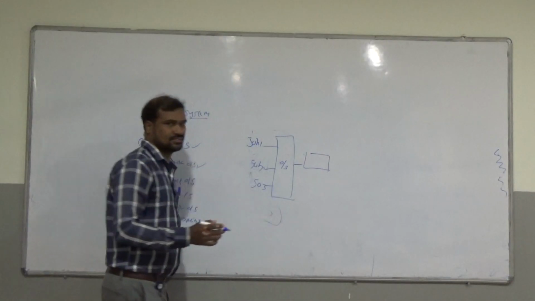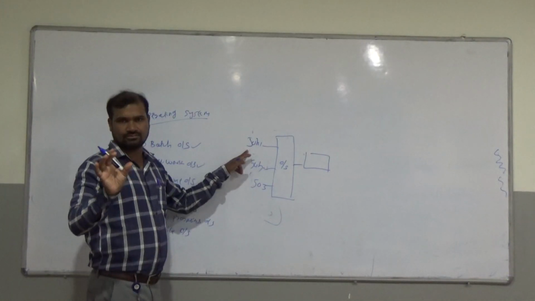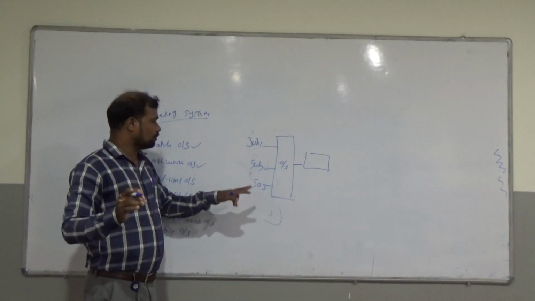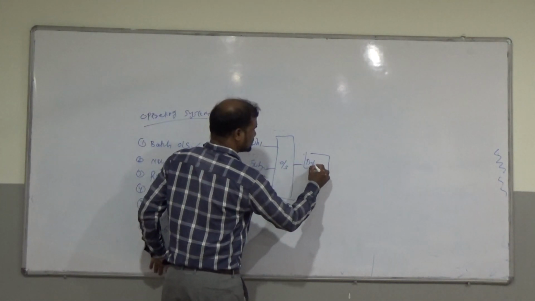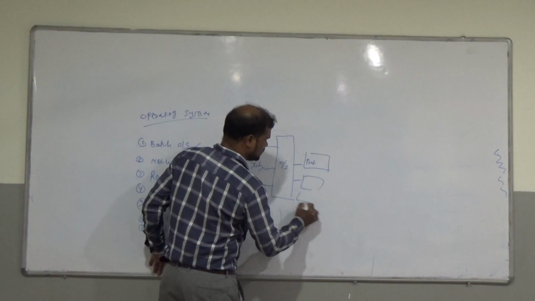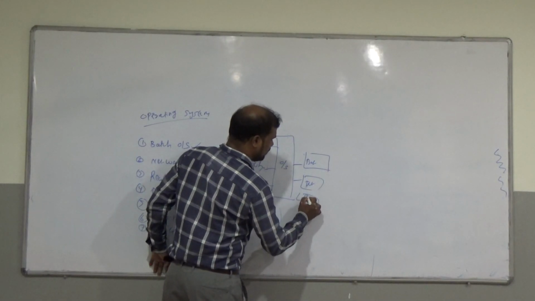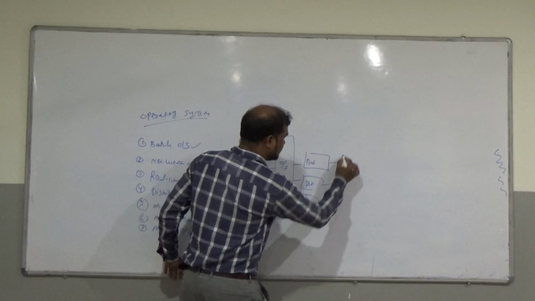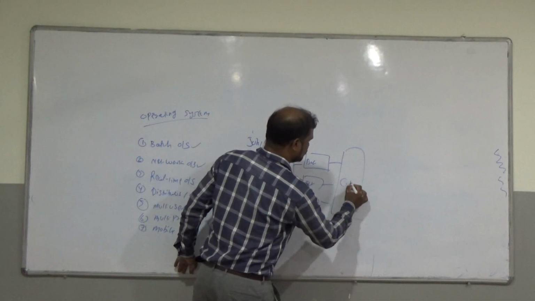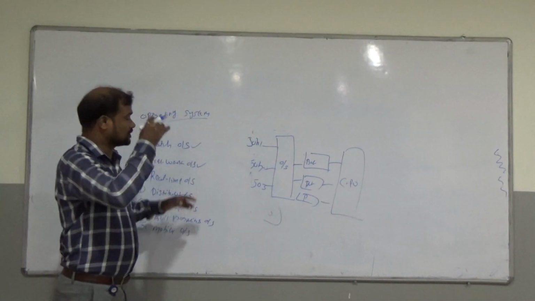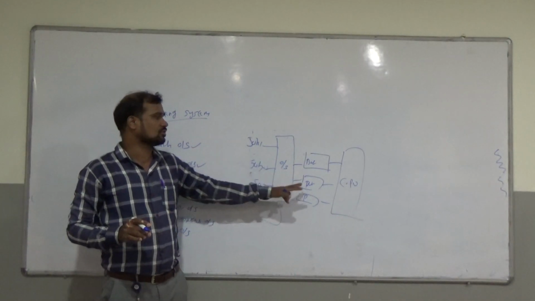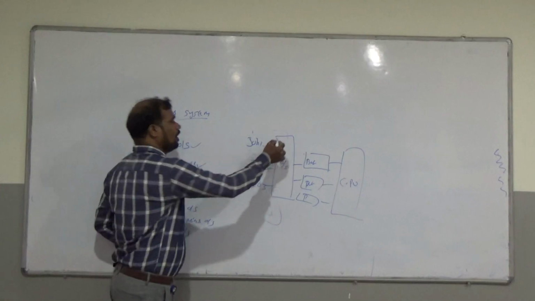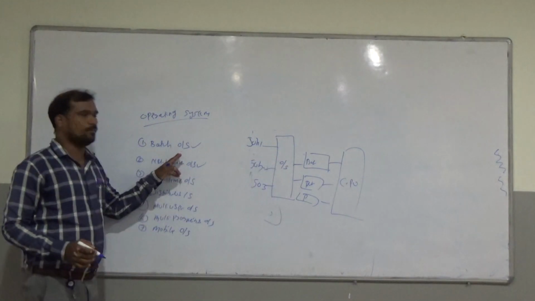So we are dividing into batches. Job 1 in batch 1, job 2 in batch 2, job 3 in batch 1, like this. We are dividing them into batches, batch 1, batch 2, and they interact with the CPU. So this is a batch operating system. It does not interact directly with the computer; they interact through the operating system. This is called batch operating system.